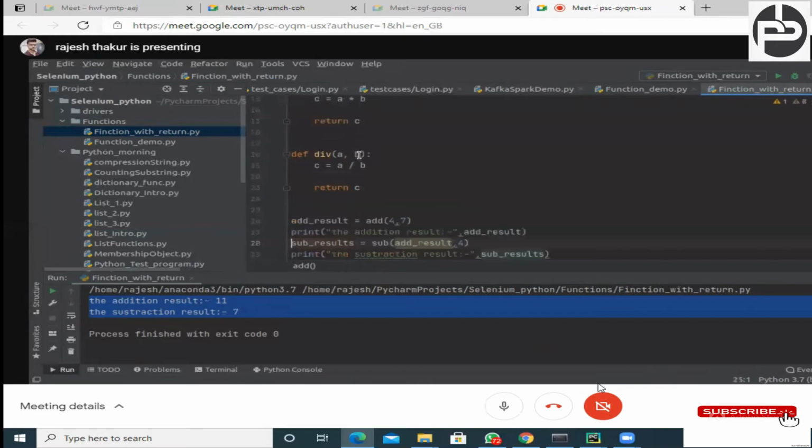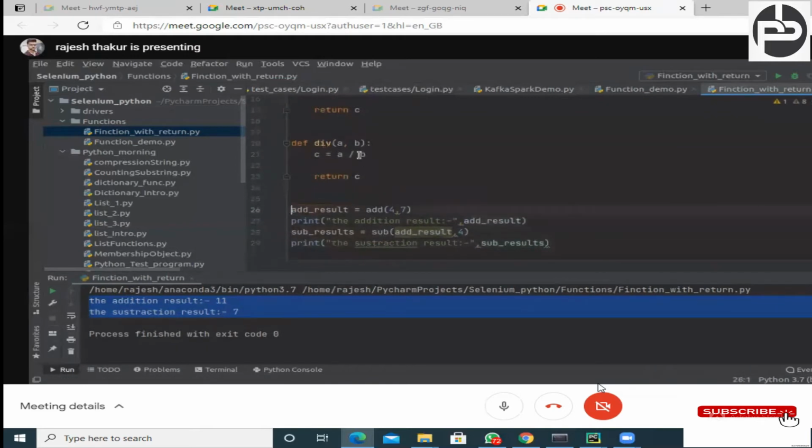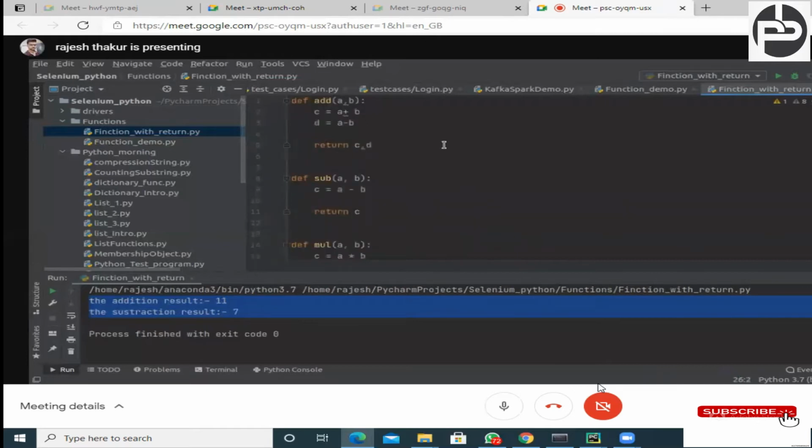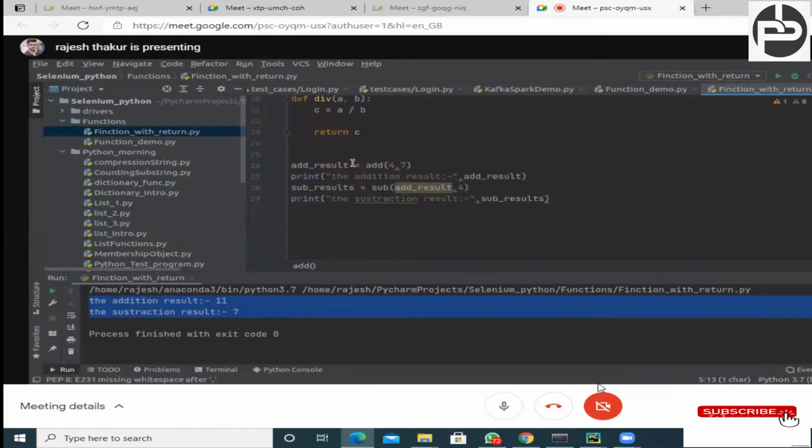Now just try to understand. If I'm calling this add function, it is returning two things, right? So I can store what it is returning. First it is returning the addition result. C is the addition result. D is the subtraction result. So in the same sequence in which it is returning, you have to store your values. So first add_result, and then comma, subtraction_result.